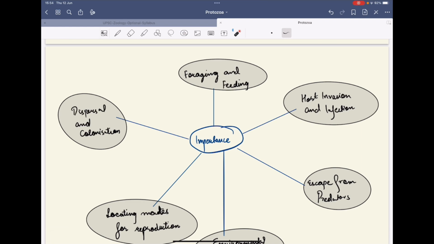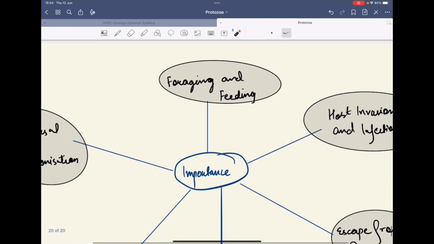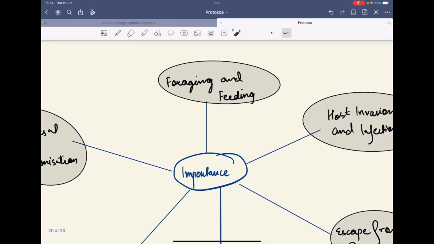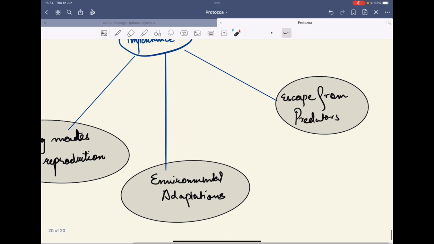So what is the importance of locomotion? First of all, it helps in dispersal of the organism and dispersal of the colony so that it can colonize a new area. Next is foraging and feeding. It helps in foraging and feeding, it's helpful in finding the prey and capturing the prey, and it helps in host invasion and infection,